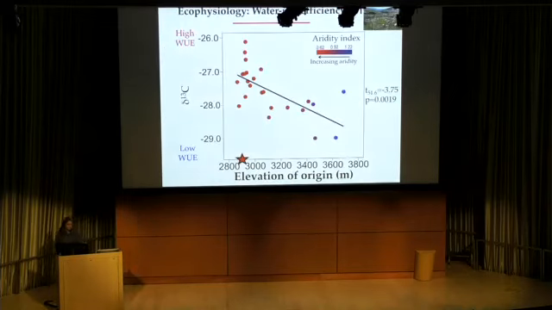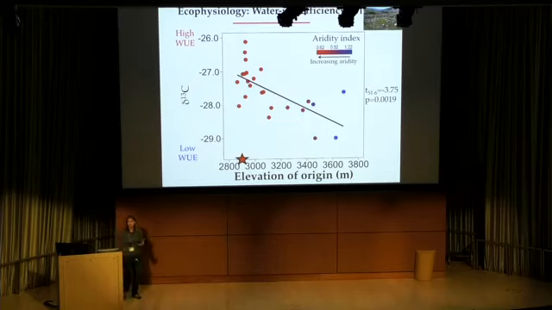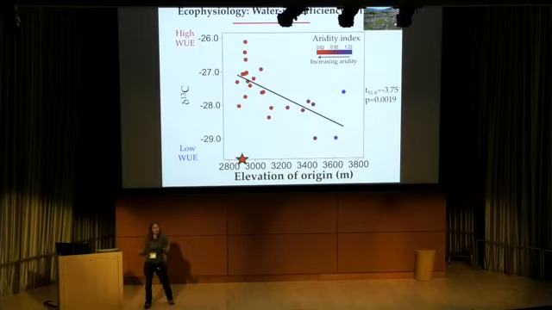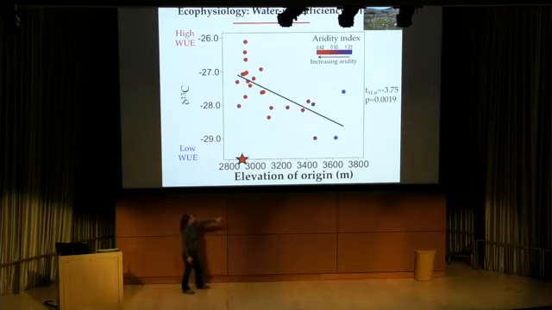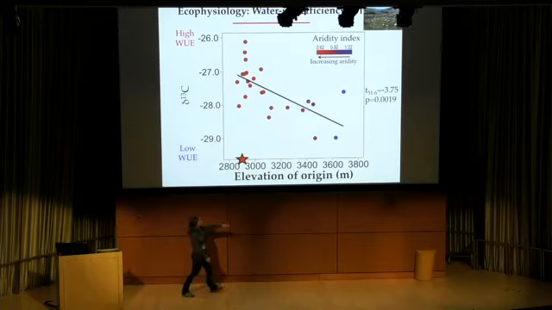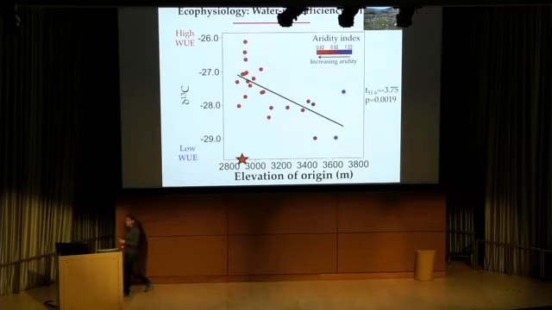I'll also show you water use efficiency, which we assessed via stable carbon isotopes. And here I've just mapped out the aridity index. This is just in 1 garden. This pattern is entirely consistent with our expectations, where we would expect higher water use efficiency from genotypes that evolved in arid environments, and less water use efficiency from these higher elevation, more moist environments. And again, this may reflect an evolutionary response to this aridity gradient, as these high elevation genotypes, the traits that enable water use efficiency are also traits that run counter to rapid development.